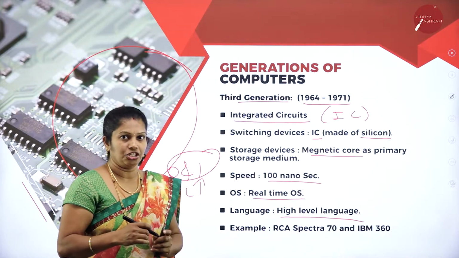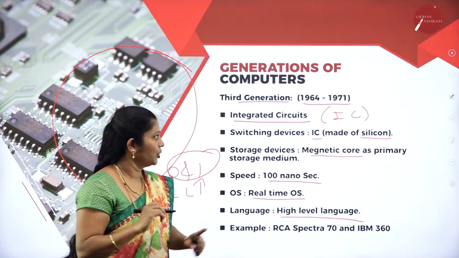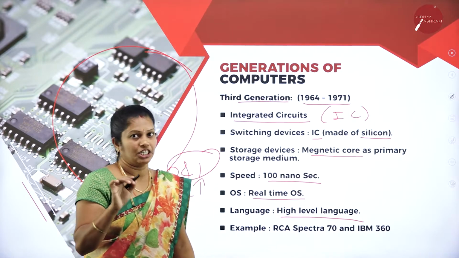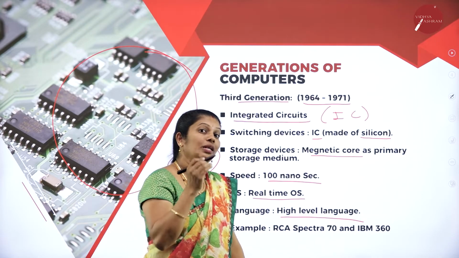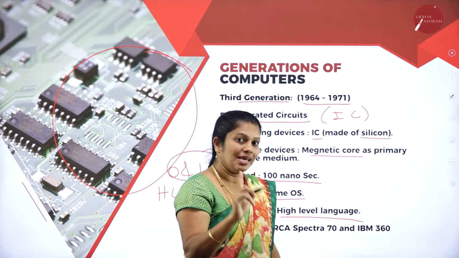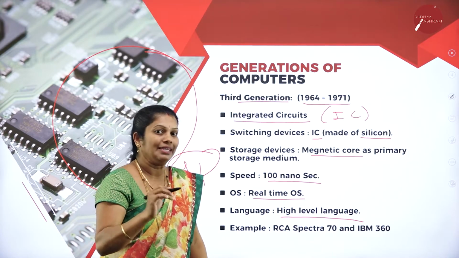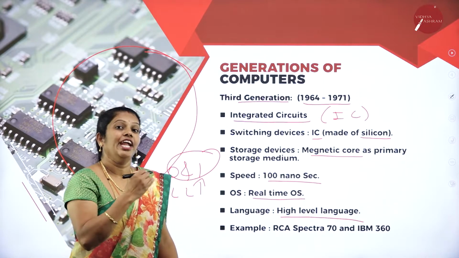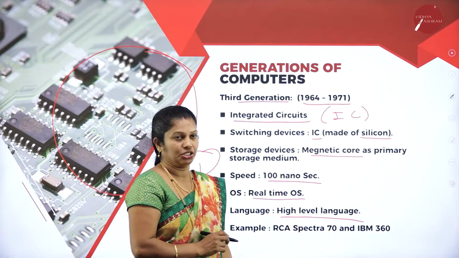Then in the third generation also you can mention regarding ICs, that is integrated circuits, and the major storage device here is magnetic core. Power consumption is less compared to first and second generation. Portability is easy compared to first and second generation. Heat production is also less compared to first and second generation.